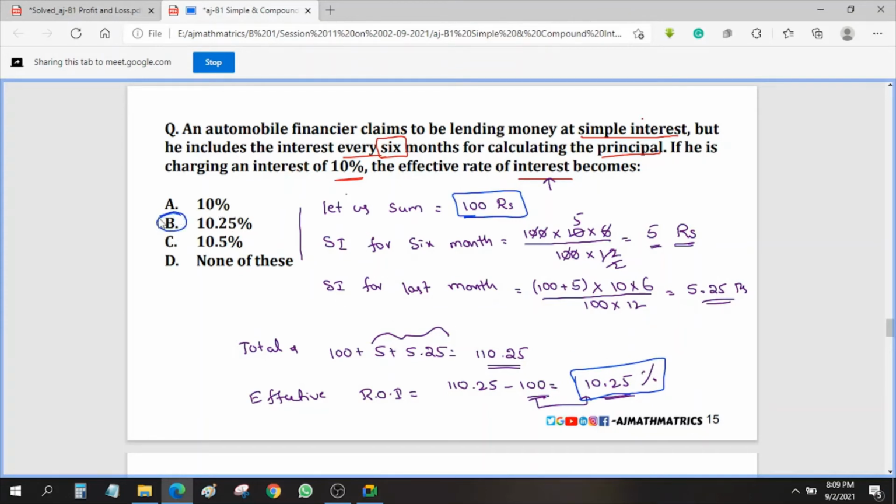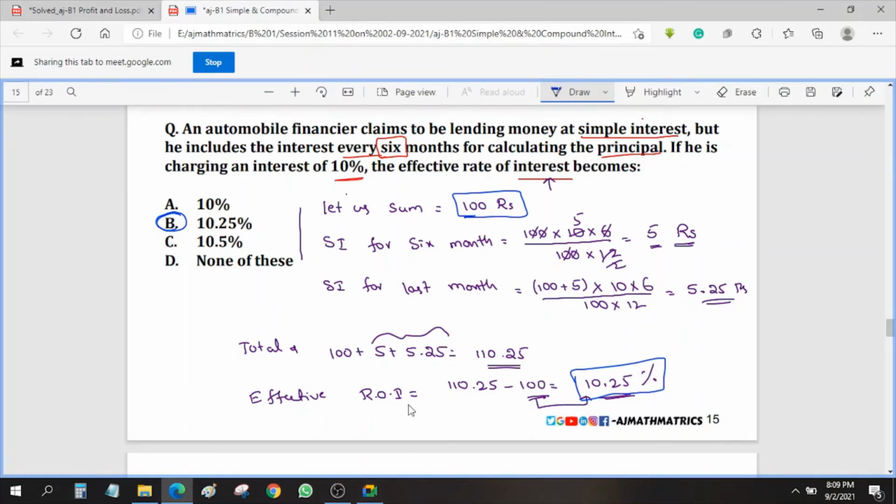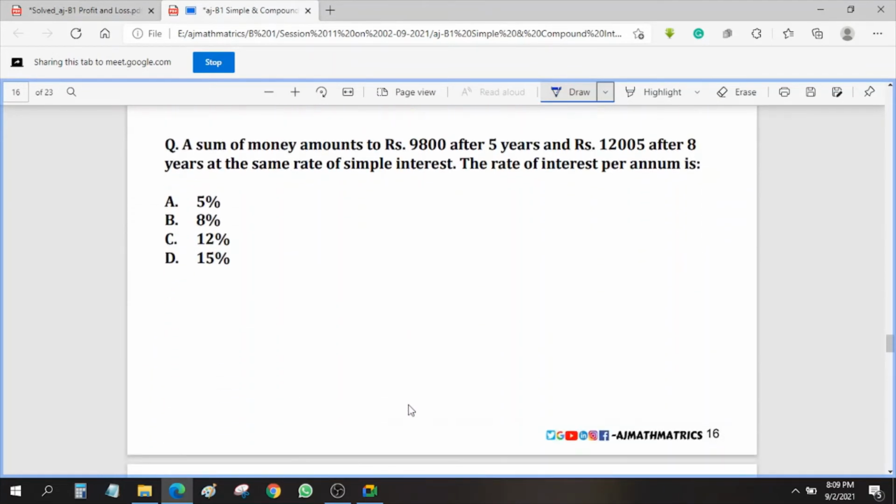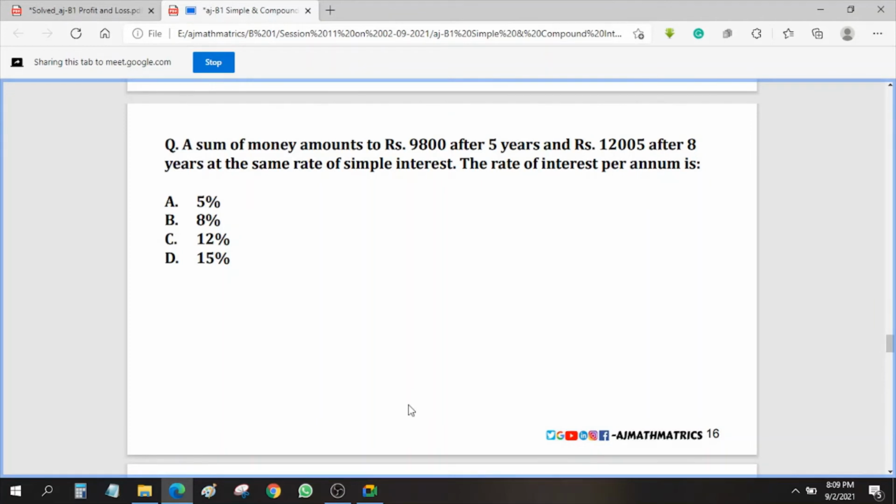So the answer for the question is B. This is how you need to solve the question. Next. A certain sum of money amounts to rupees 9,800 after 5 years.